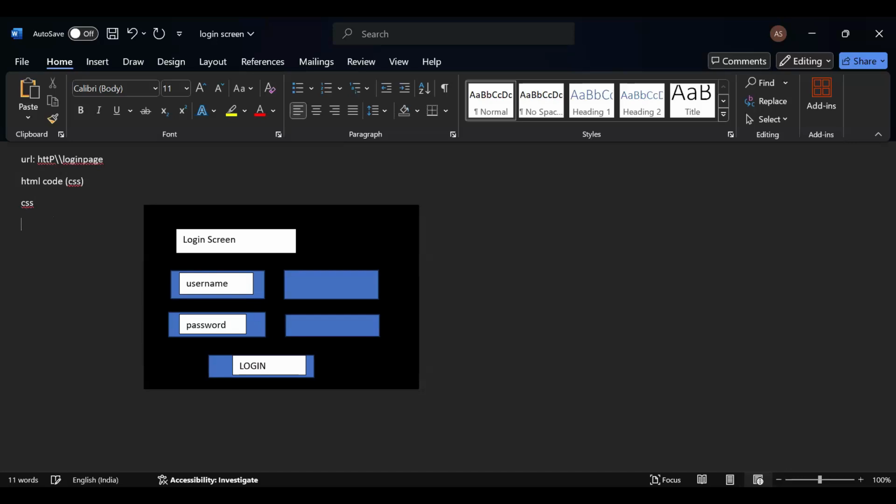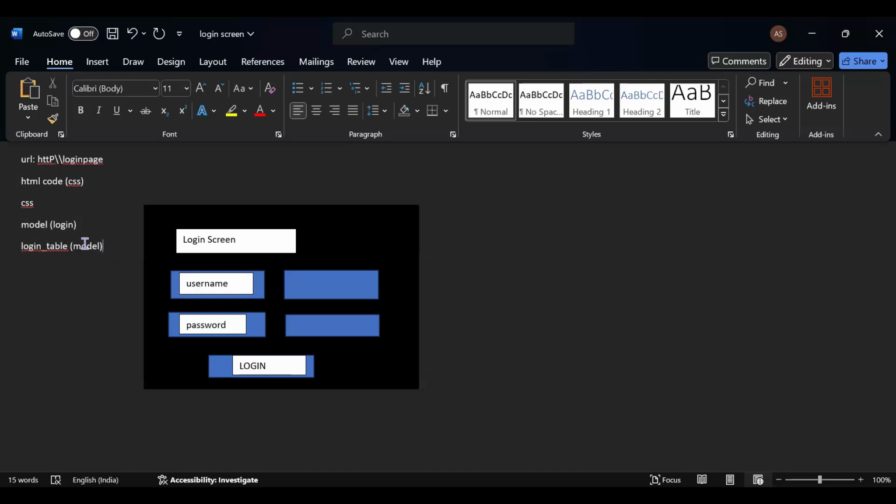Now, model. The login details are getting entered. So when I enter these login details, the username will be my database column. I'm going to create a table called login table. So this will be created as a model in Django.